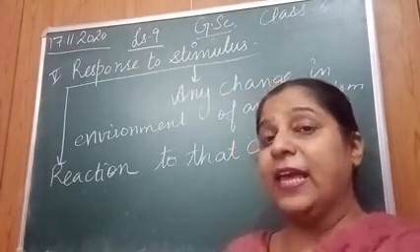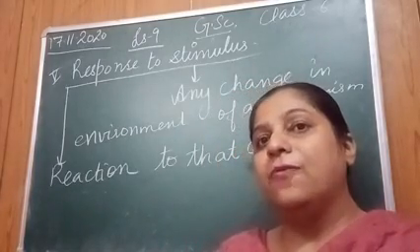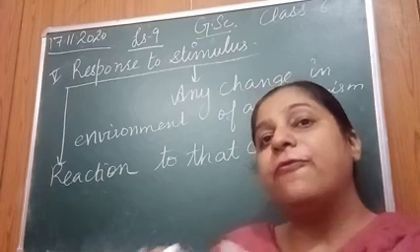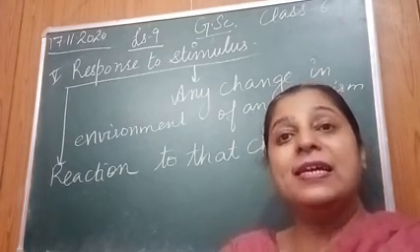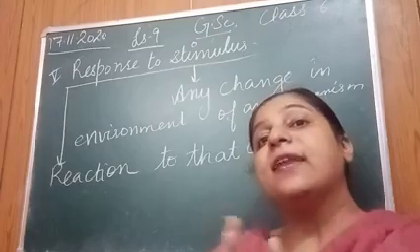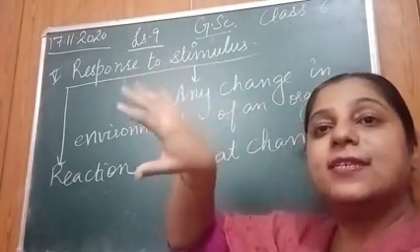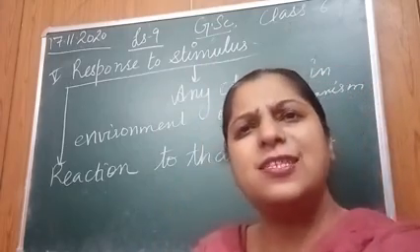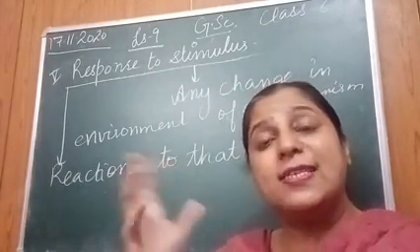In the same way, if you touch mimosa plant, touch me not plant, what will happen? It will fold its leaves. It will droop down. Right? It is its response to stimulus. In the same way, sunflower, wherever is the direction of the sun, it turns its face towards the sun. Why so? It is its response to the sunlight.